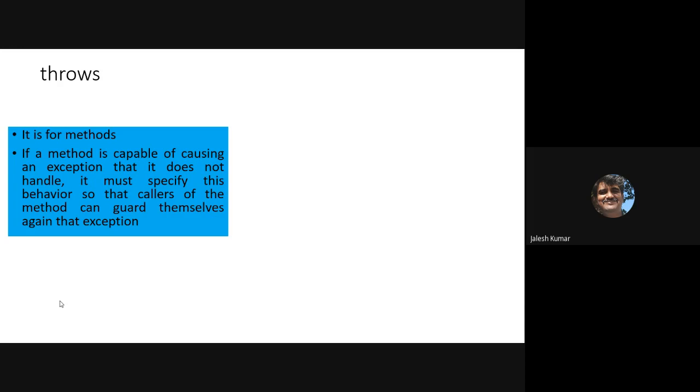They are responsible, because they guaranteed 100%. But instead, if they say 99% guarantee, 1% we can't tell, conditions apply, then you have to guard yourself because you know some problem may occur. That is the case of throws.